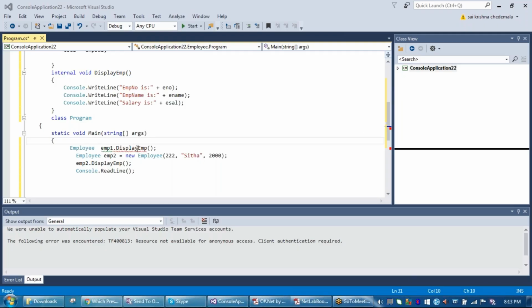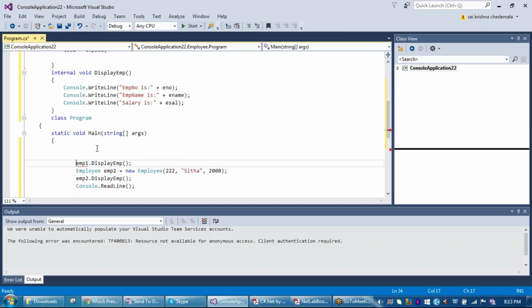Now, within the main method, remove employee. Press enter there. Press enter. One more enter. Move the cursor up, within the main method.